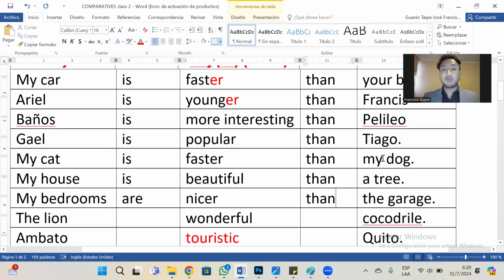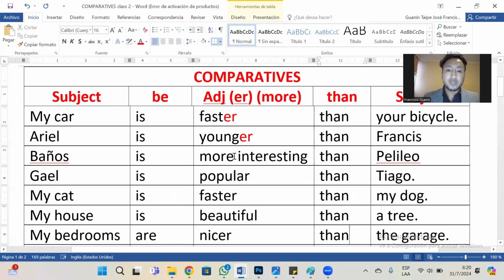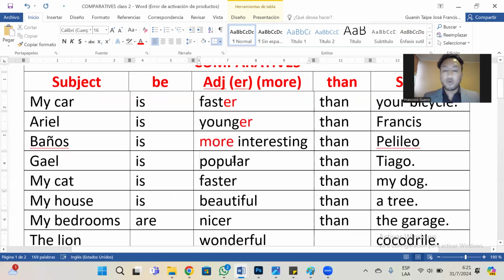In that way, you have to do it, right? Don't forget, you need to put more with the big adjectives. In this part, we forgot to put the more, sorry, in this adjective: more popular, right?